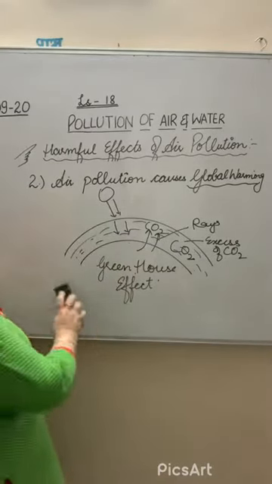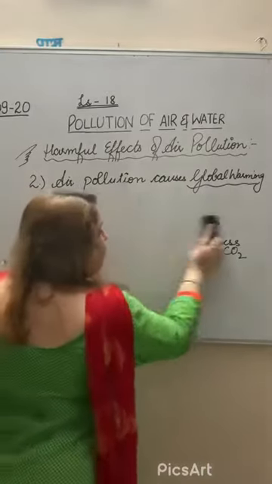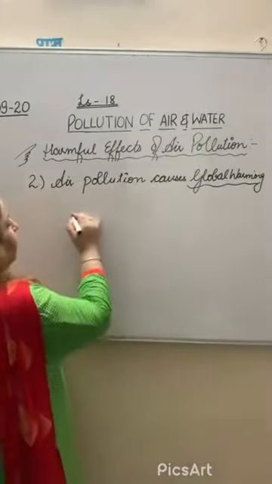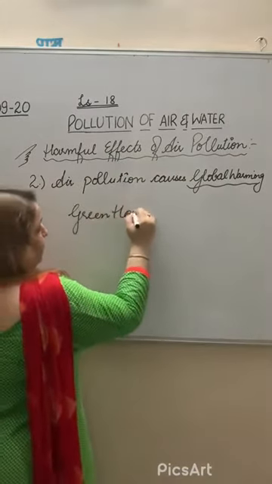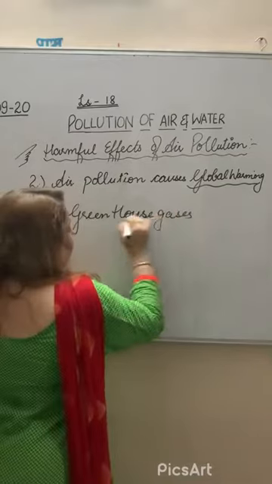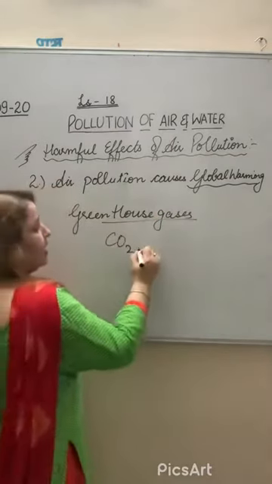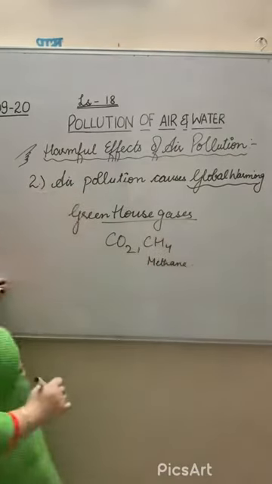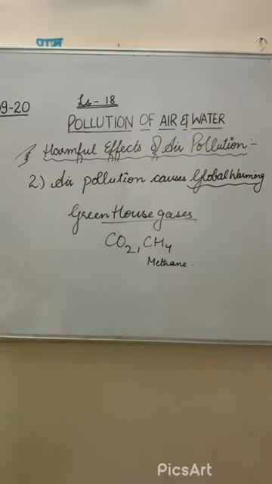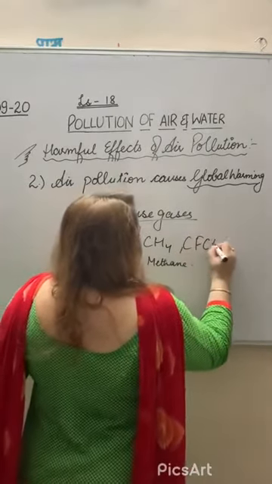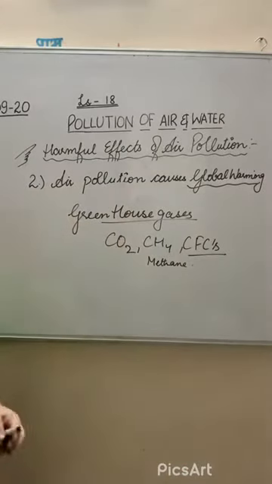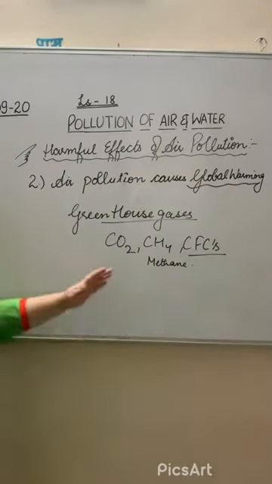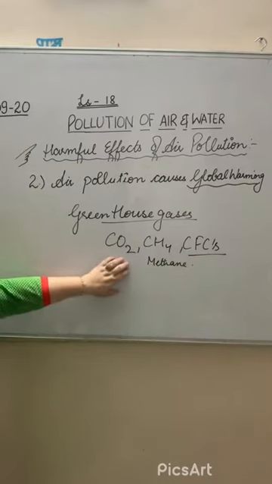A number of greenhouse gases are there, and you have to learn the different greenhouse gases. Number 1, carbon dioxide. Second is methane, CH4; you can write that down. These are the main gases which cause the greenhouse effect. You can also write CFCs, that is chlorofluorocarbons. They increase in the atmosphere and cause the greenhouse effect.